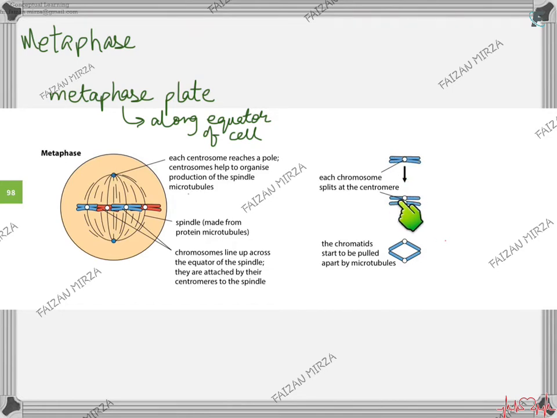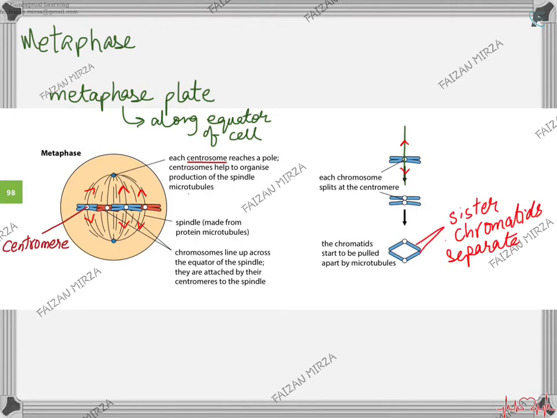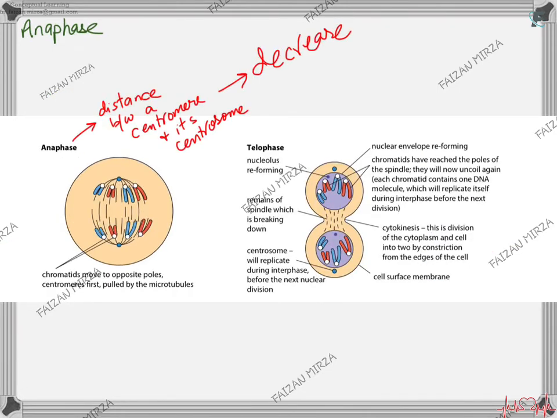When the chromosome splits from the centromere, the sister chromatids are pulled apart and they start to move in opposite directions. This is anaphase occurring here. In anaphase, you can see that the spindle fiber has pulled. It is moving these chromosomes away from each other. Not the homologous chromosomes, the sister chromatids.